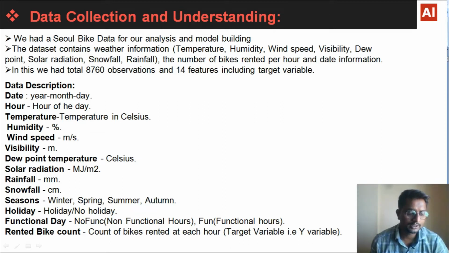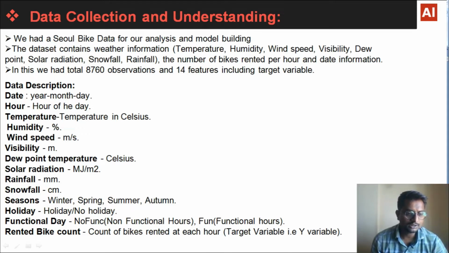The date is present in the format of year, month and date. Hour is the hour of the day. Temperature is given in Celsius. Humidity is given in percentage. Wind speed is given in meter per second, and visibility is given in meter. Dew point temperature is given in Celsius. Solar radiation is given in megajoule per meter square. Rainfall is given in mm. Snowfall is given in centimeter, and these are all numerical columns.